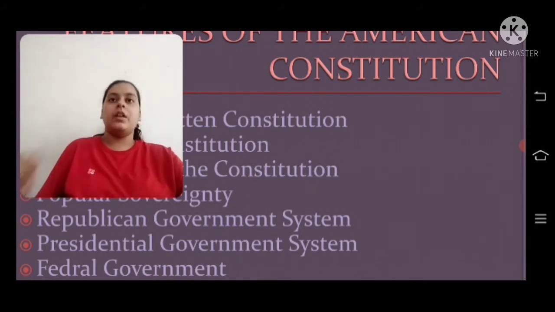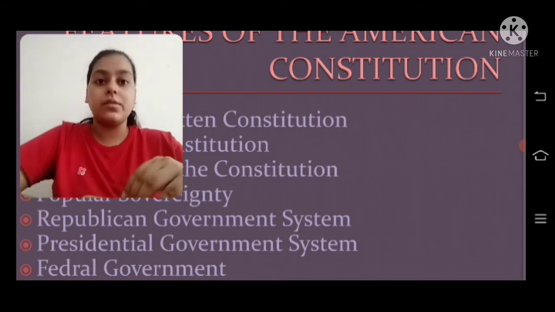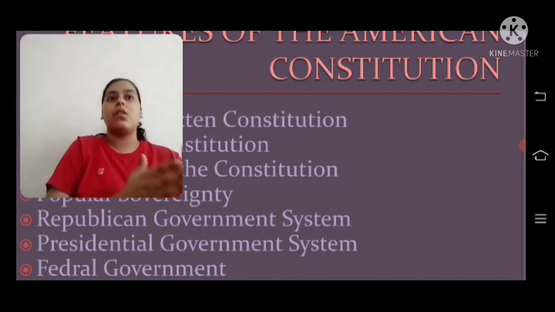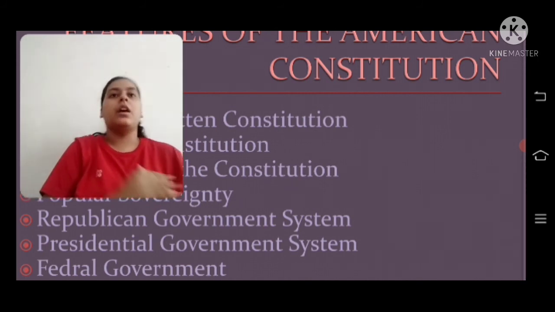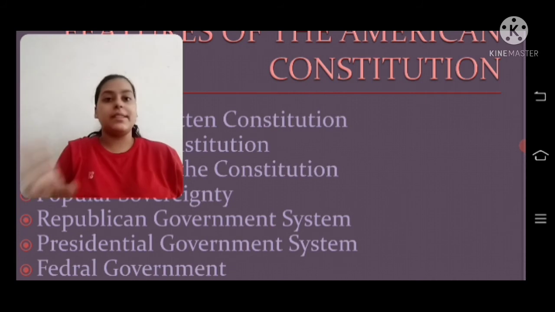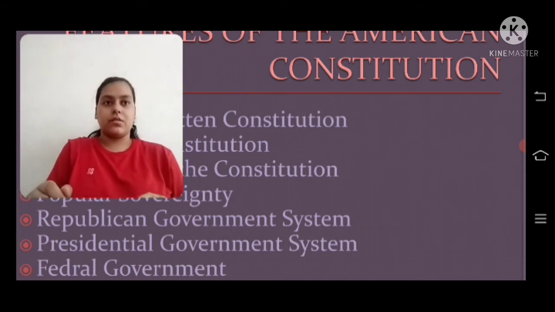In federal government, there is a rigid constitution. In this, the process of amendment of laws is followed by the central government or state government. It is important. There have been only 27 amendments in the American Constitution. This clearly proves that the American Constitution is a perfect example of a rigid constitution.